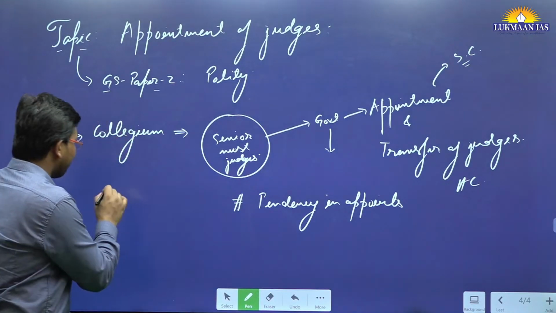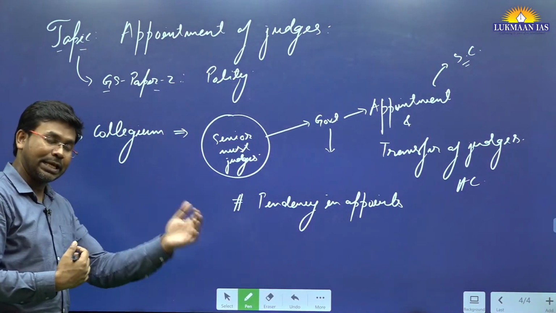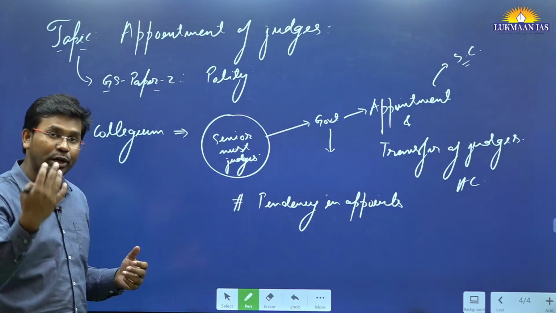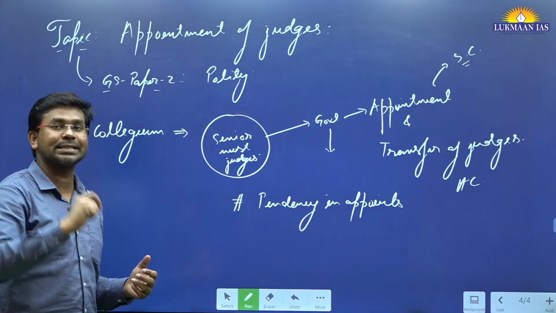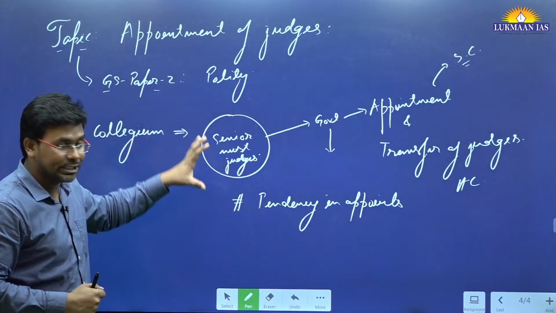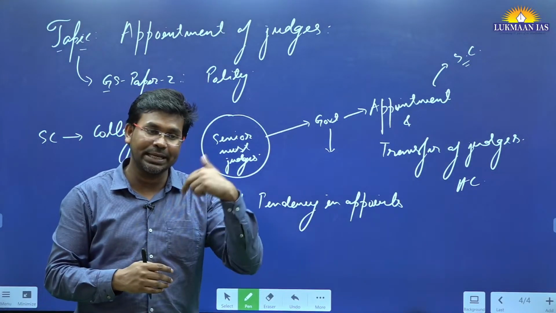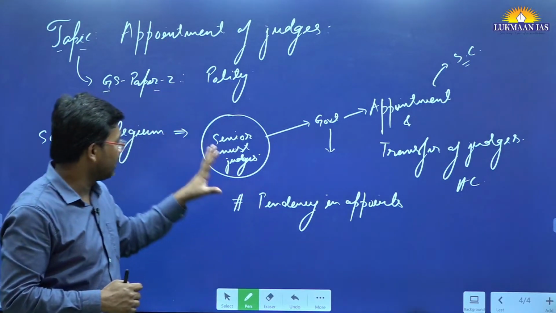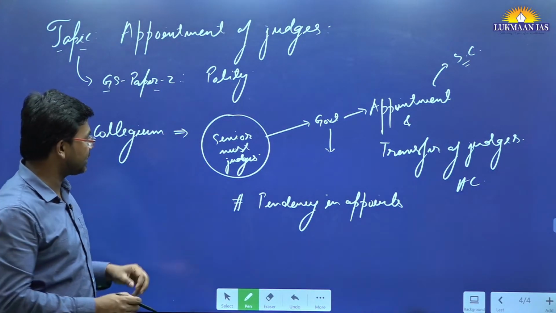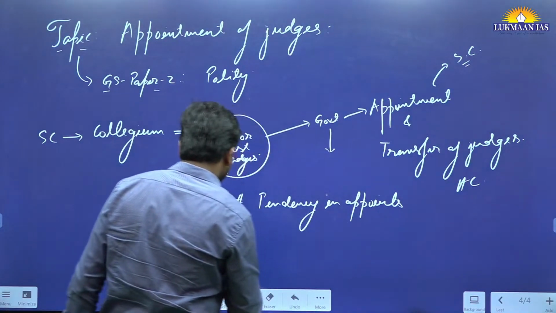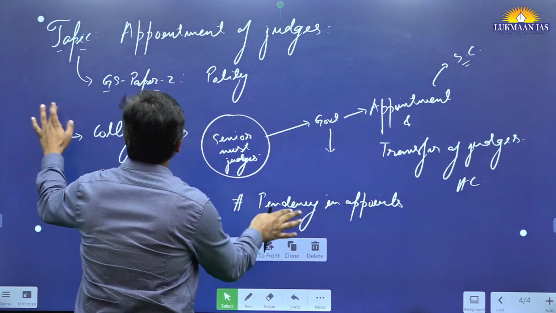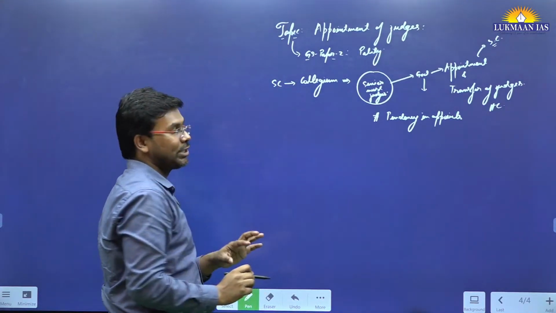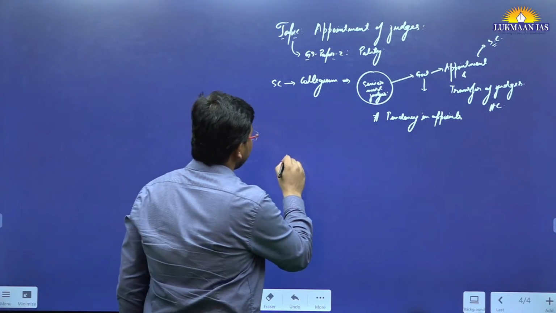Why? Because the number of cases that are being filed keeps on increasing. A smaller number of judges will not be able to dispose of the volume of cases that are coming. So judiciary needs more judges so that they can look into different cases and dispose of those cases in a timely manner. This is the thing. However, the collegium system has been in news because of various issues, right? What are the issues? We are going to discuss them quickly. However, that is not mentioned in this article.